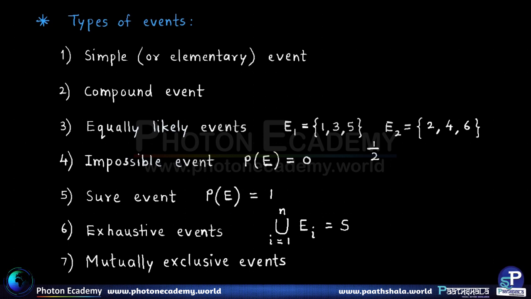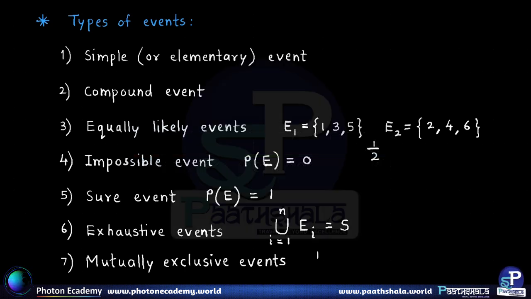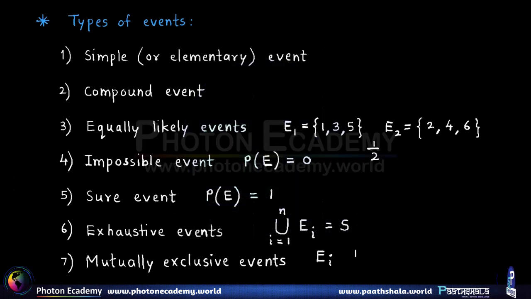And lastly, we have what is called mutually exclusive events. Suppose we consider a number of events, say E1, E2, E3 up to En, and suppose we create all the possible pairs from that set of events, that is E1 and E2, or E2 and E3, or E1 and E3, and so on. In general, let us consider some pair which we denote as Ei and Ej.